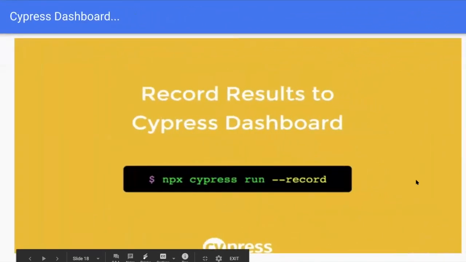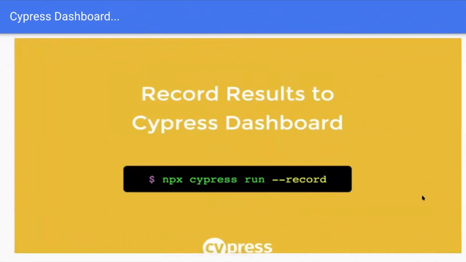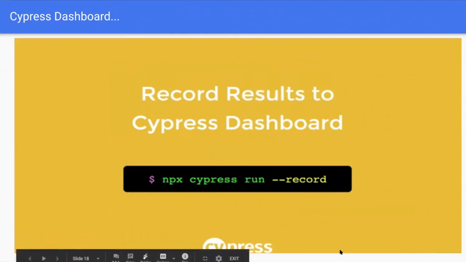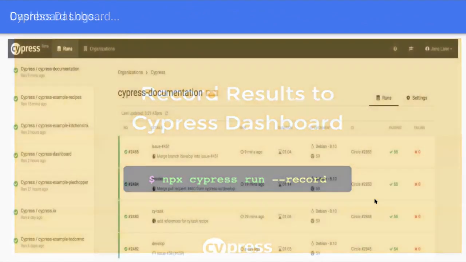Okay, Cypress comes with the test runner, and at the same time, it comes with the Cypress dashboard as well. We can record the results in the Cypress dashboard for command line execution, using the command npx cypress run --record. Using the record command, we can record the pipeline executions, and we can see the results in the Cypress dashboard.